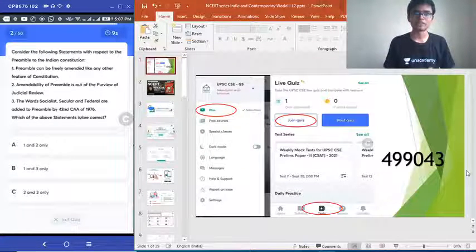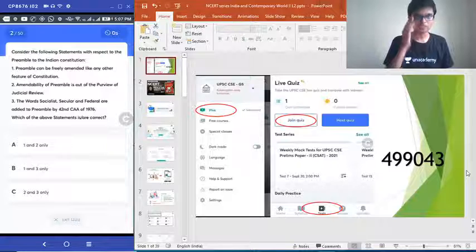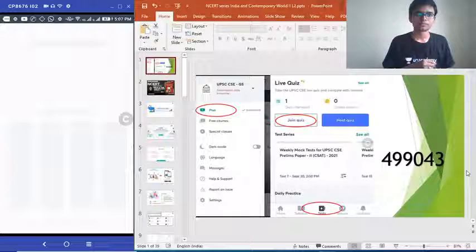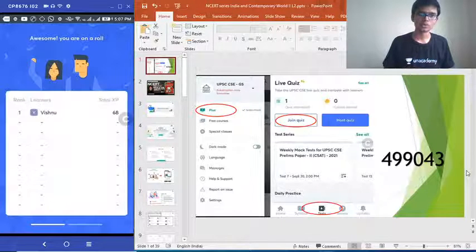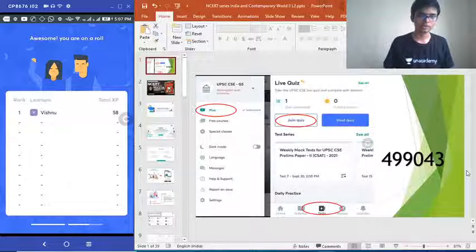I request everybody to join this quiz. That's the third question coming up. So 2 questions done. Nobody got that right. Still only one participant. I request others also to join.